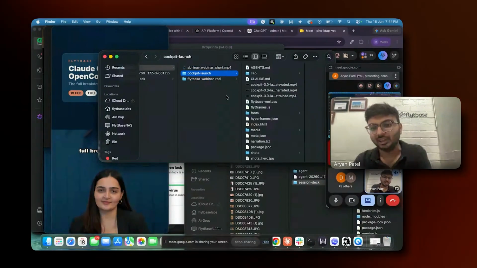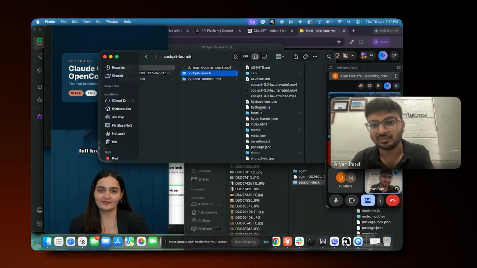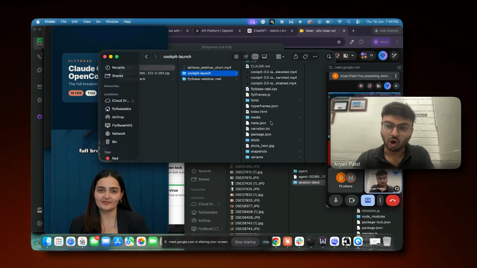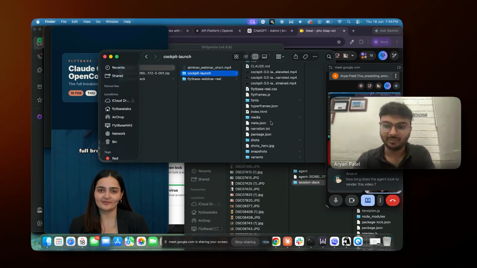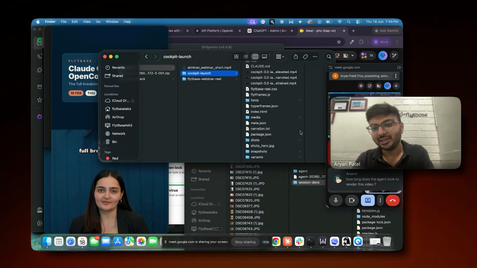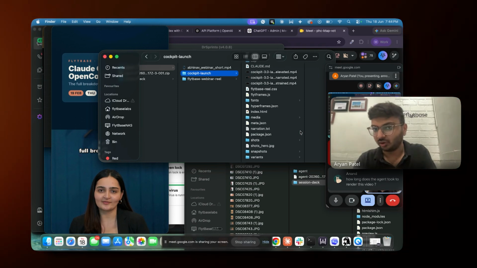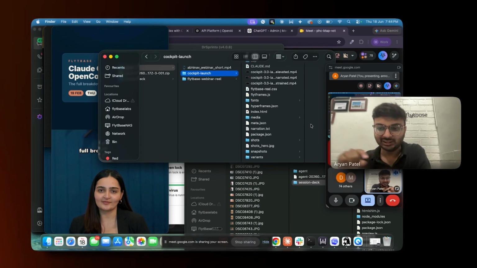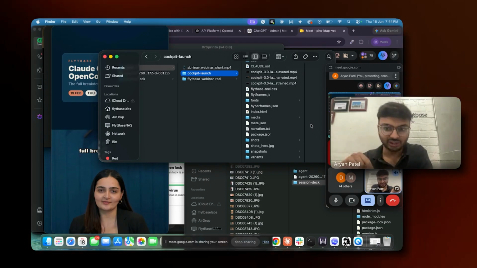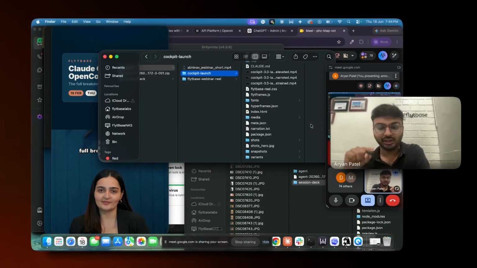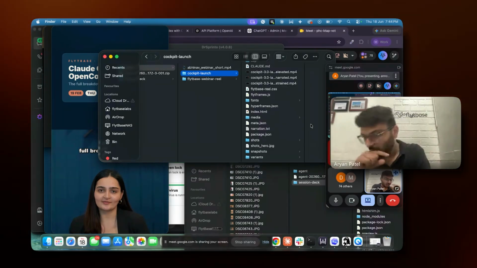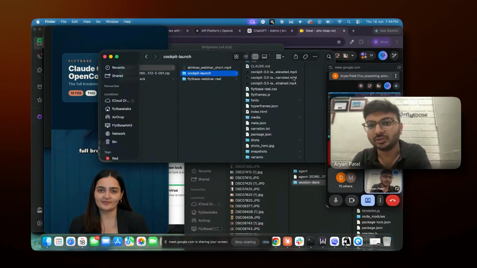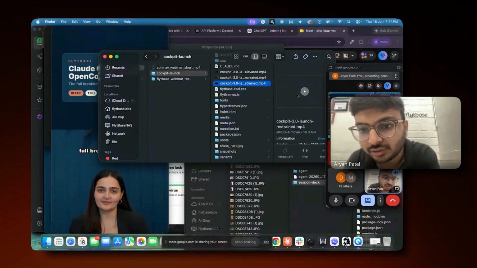So I gave it the brand guidelines of Flightbase. We have a new feature which has been launched, which is Cockpit 3.0. And if you don't know what Flightbase does, Flightbase is basically a drone autonomy software. I haven't done anything. I just gave my agent the releases page URL, and it searched that page, took out the information on Cockpit 3.0 and made the entire video. So this was the video.